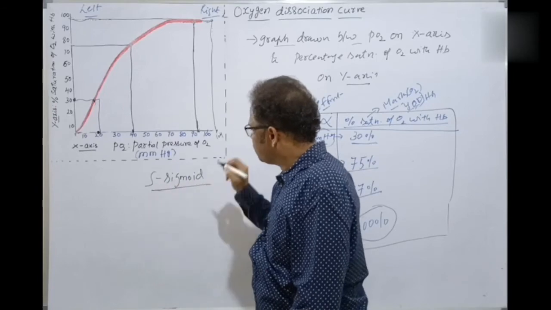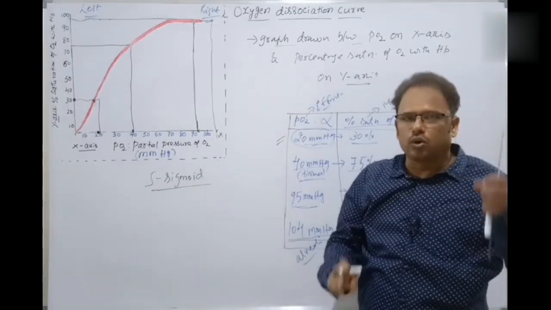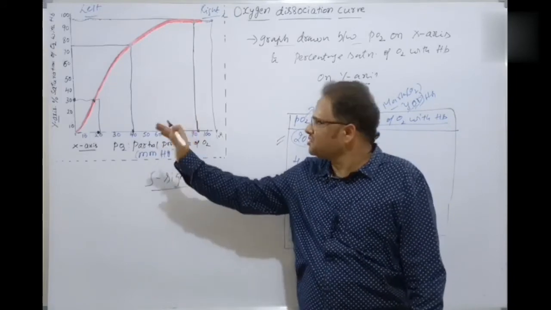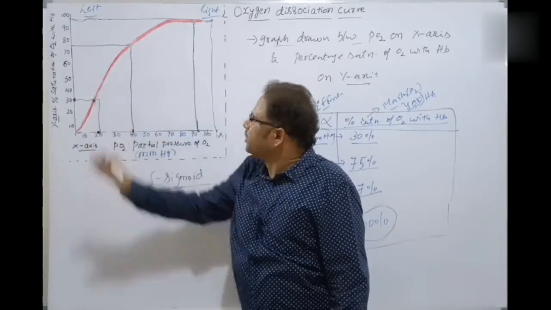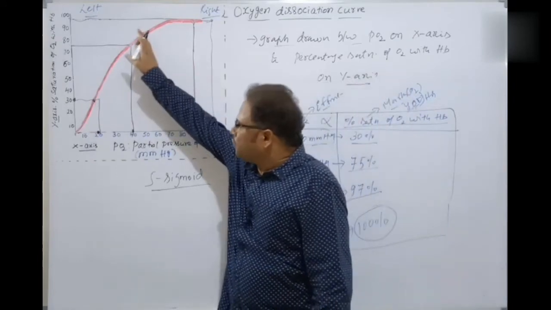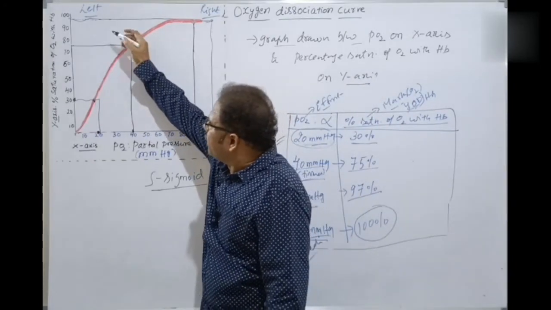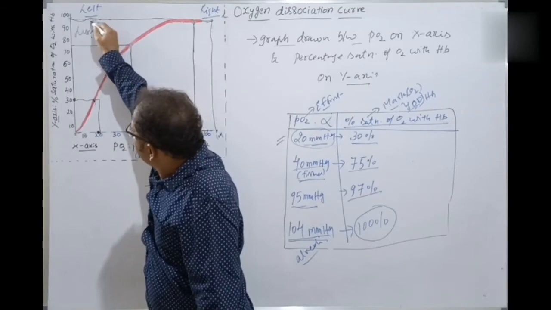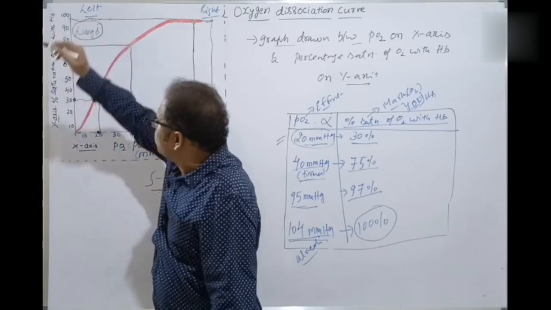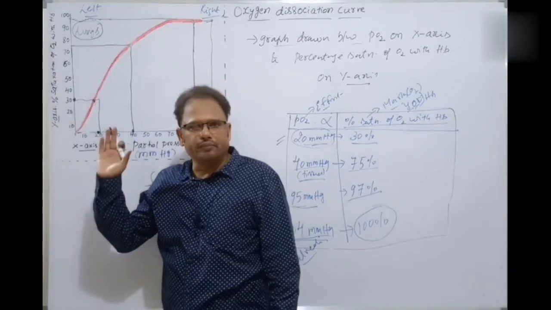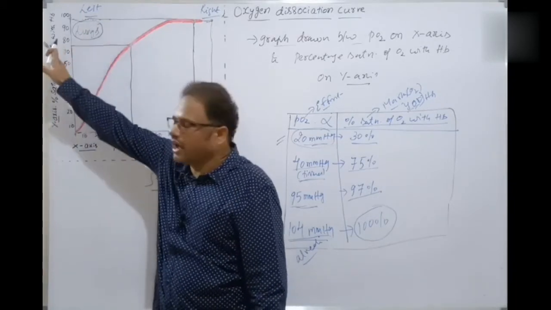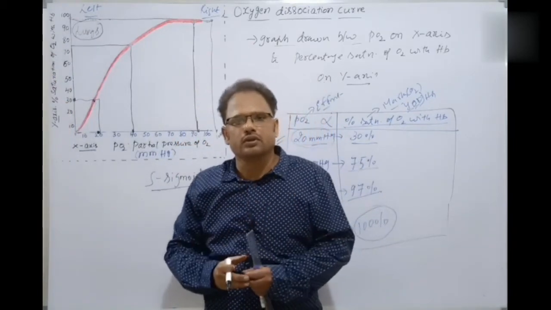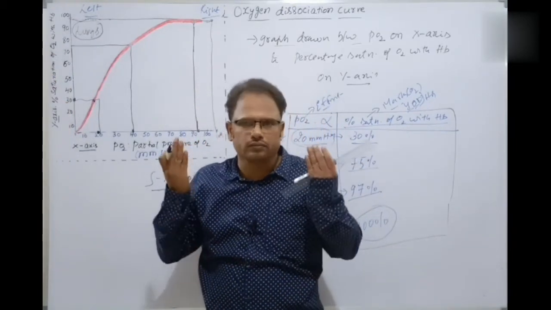S stands not only for success, children, S stands for sigmoid. Okay, students. Here, on our left side, there is association of oxygen with the hemoglobin at the lung alveoli. That is, towards the left side, the association of oxygen with the hemoglobin, the percentage saturation, is more.